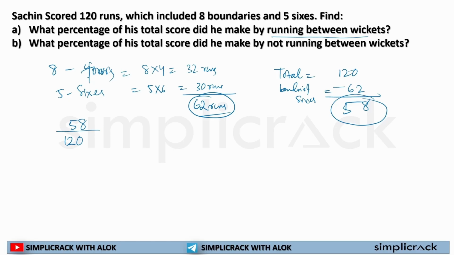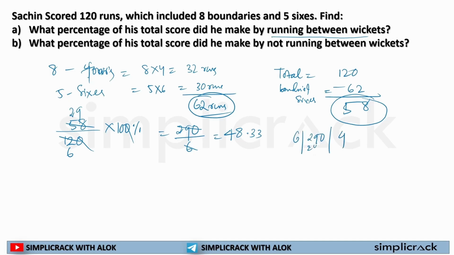But I have to find out the percentage of it. So I'll simply multiply by 100%, and if I solve the whole question, I'll get my answer. If I divide 120 by 2, I get 60. If I divide 58 by 2, I get 29. So this is 29 multiplied by 10, equal to 290 divided by 6. If I solve it, 6 4s are 24, then 50 is there, 6 8s are 48, 2.